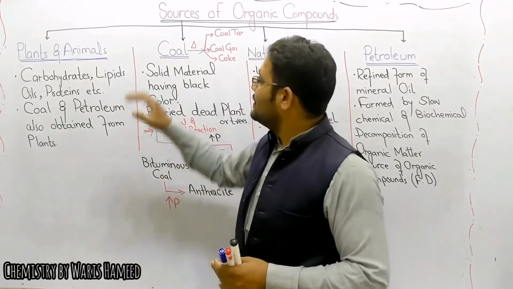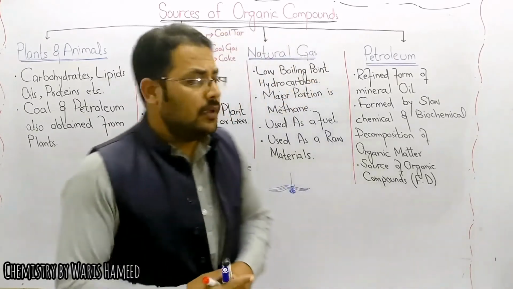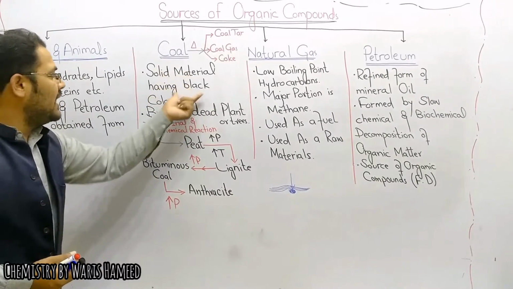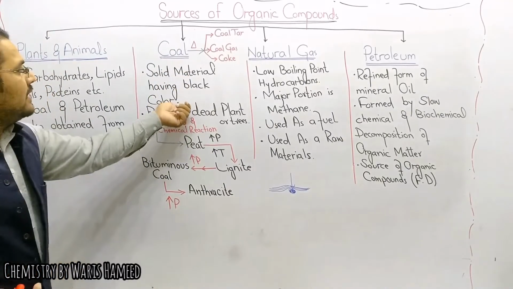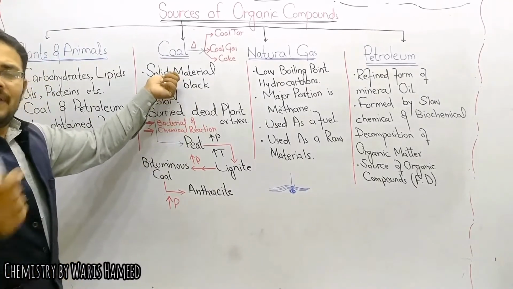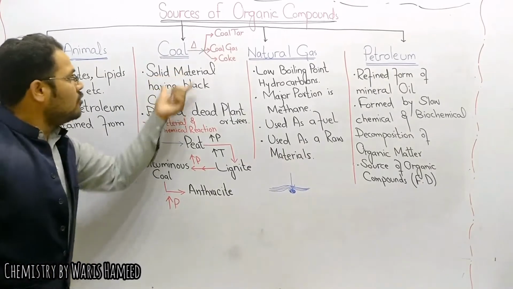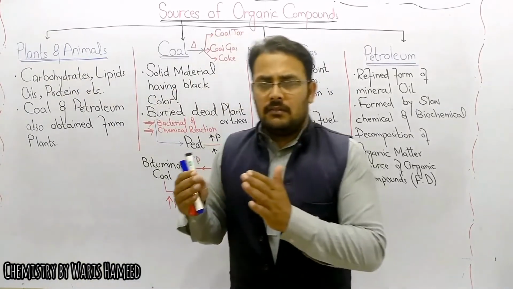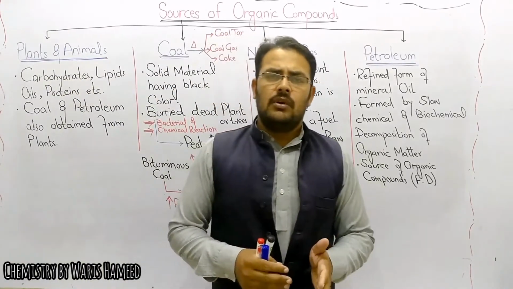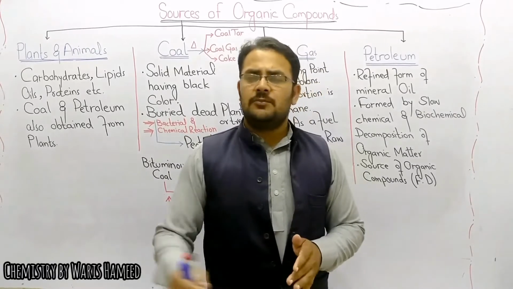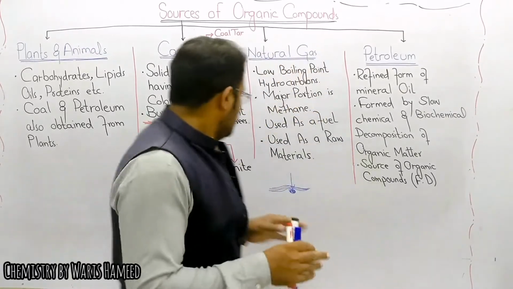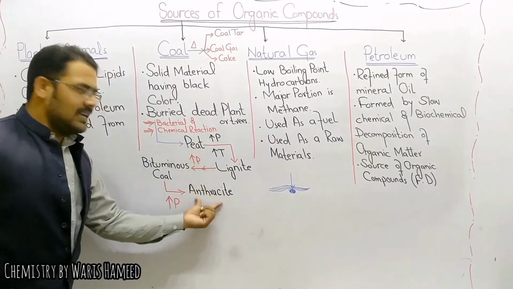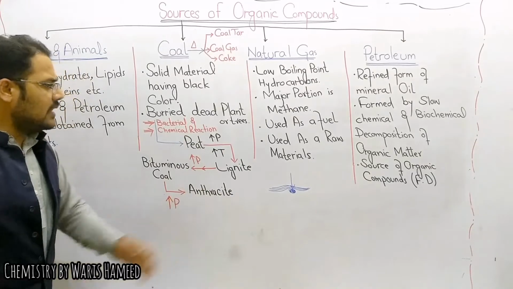Now moving toward the second source, that is coal. What is coal? Coal is a solid material having black color, or we can say it's a solid black material. And how is coal formed? It was believed that 500 billion years ago the plants and animals were buried under the earth, and when they were buried under the earth, they converted into anthracite. How did they convert into anthracite?